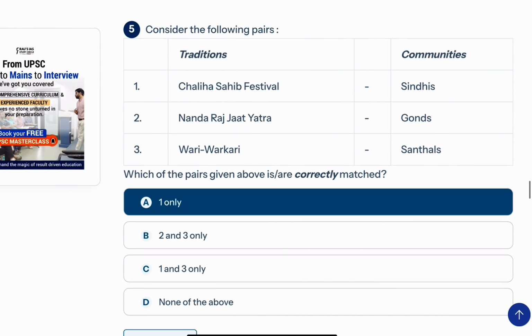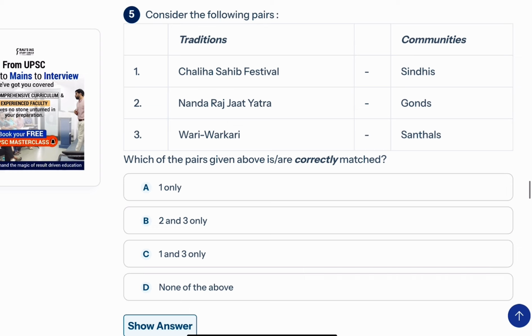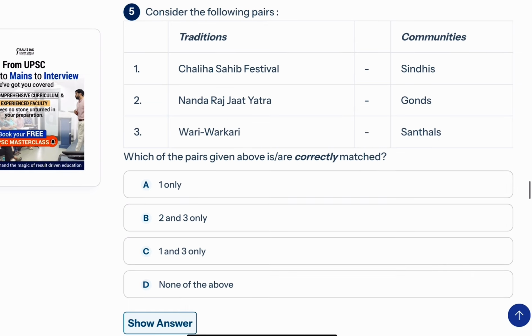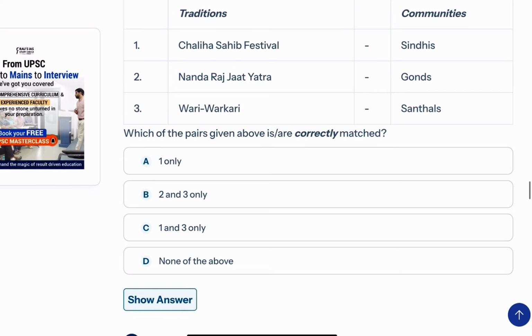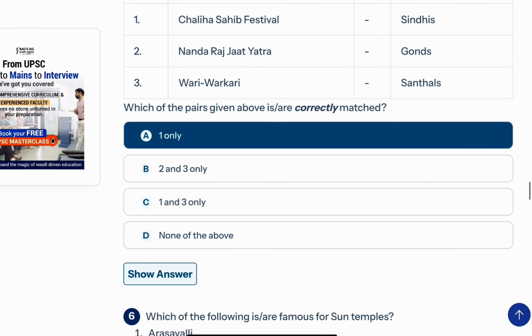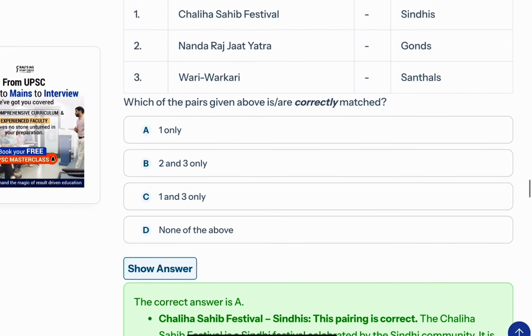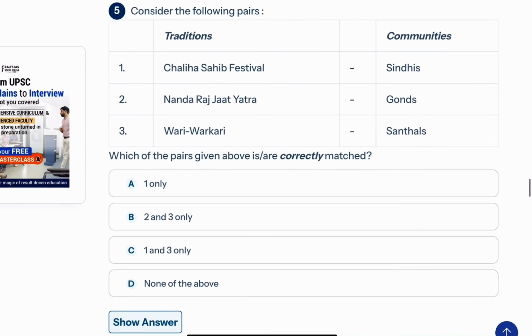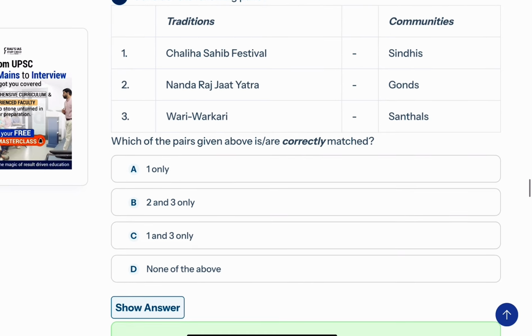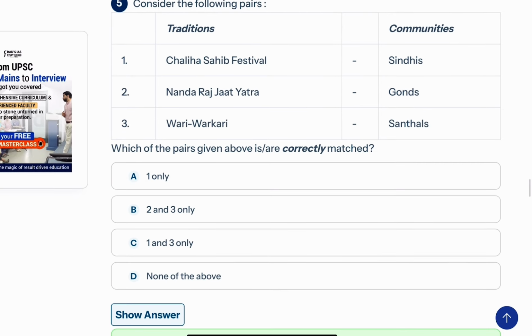Now again, this is from your art and culture part. Consider the following pairs: Chaliha Sahib Festival, Nantaraj Jat Yatra, Wari Warkari. And these are the communities that have been mentioned here. Which of the pairs given above are correctly matched? Maybe this question would have been asked from the current affairs of that time. Okay, but at least we have to make note of the things.